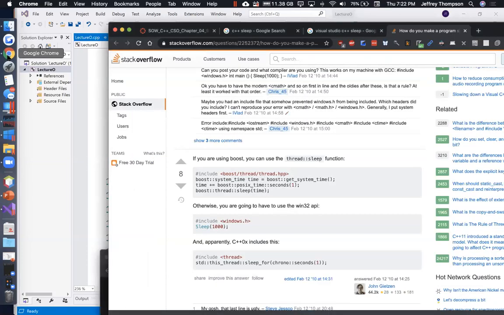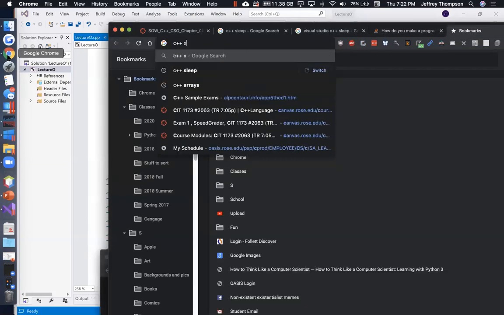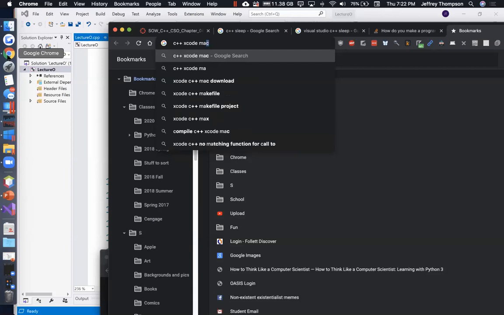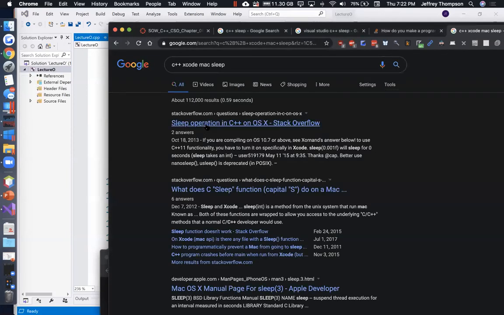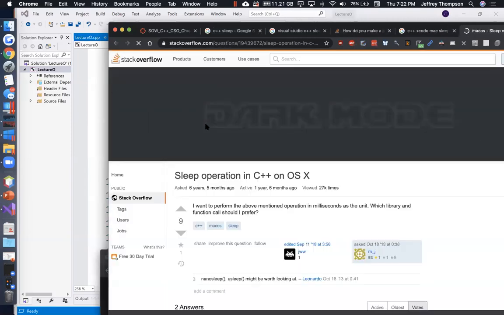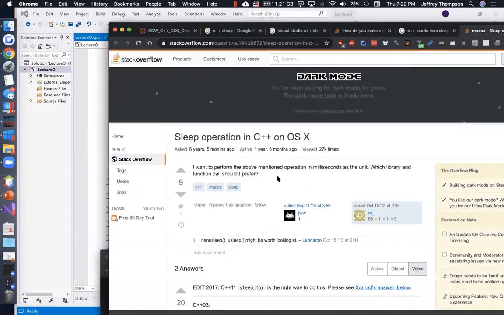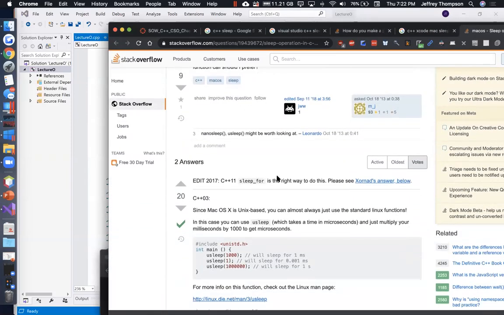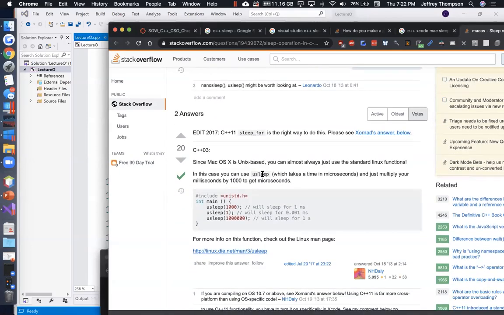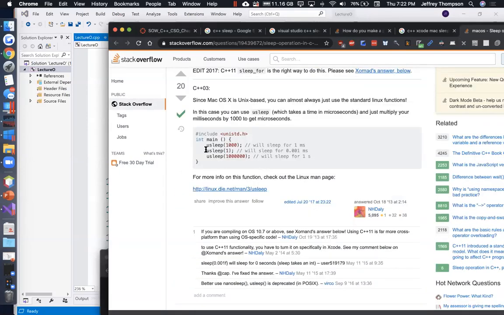If it doesn't, C++ Xcode Mac sleep, right? We'll find some information about it. How to sleep on C++ and OS X. Stack Overflow has the answer for everything, huh? It's called usleep.